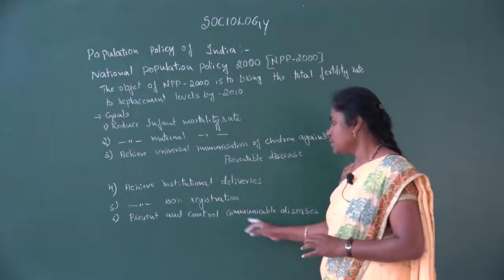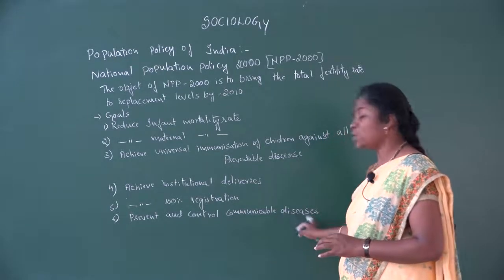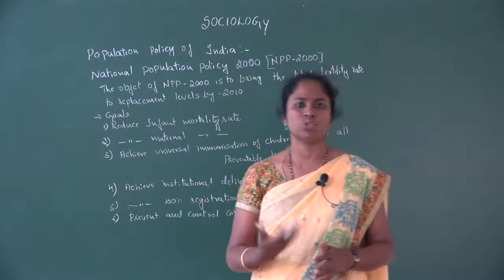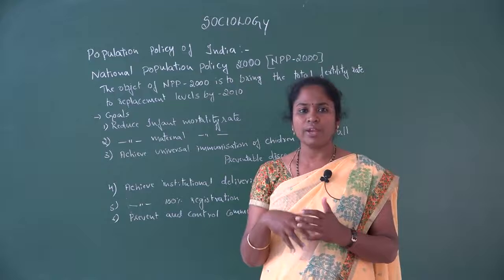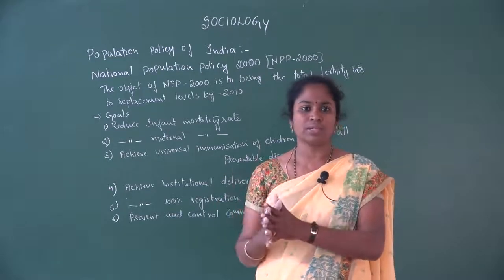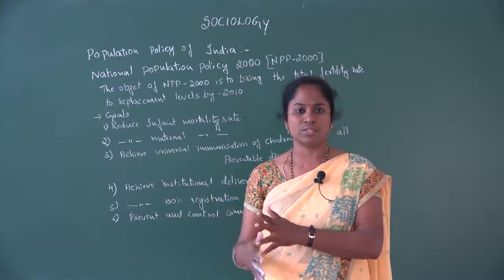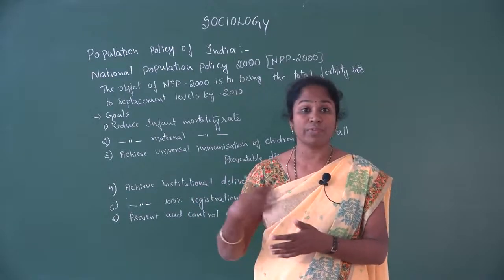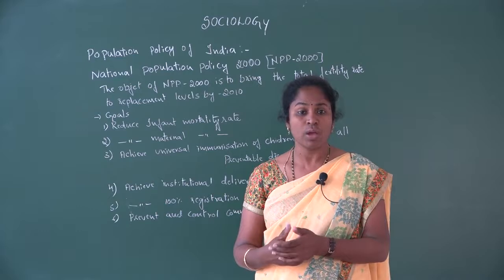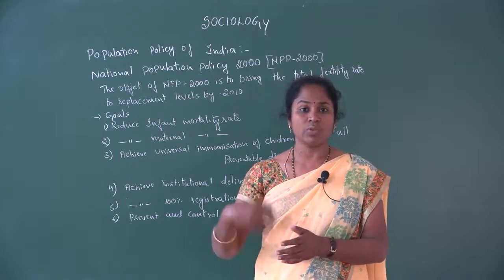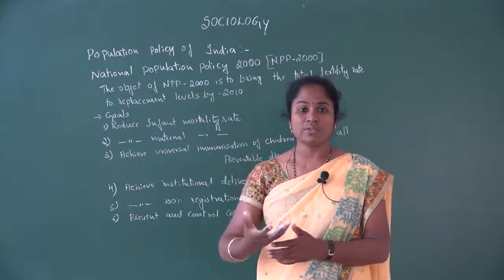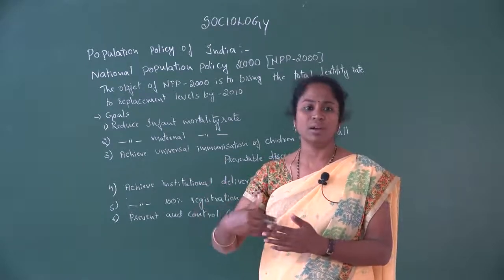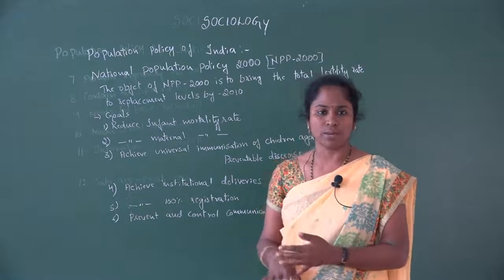Next, the sixth one, prevent and control communicable diseases. Now we can see some of the communicable diseases which we have. So trying to prevent those communicable diseases which a society is facing, trying to give knowledge to the people on how to prevent these things, how to take precautions for communicable diseases, as well as trying to control the disease in the society. So this will automatically decrease the mortality rate in the society.